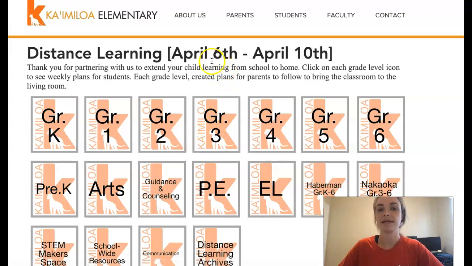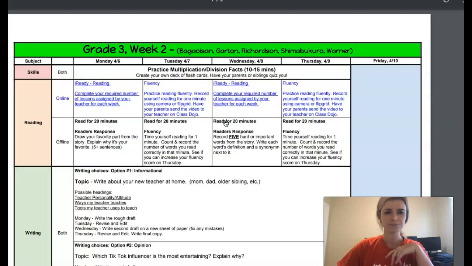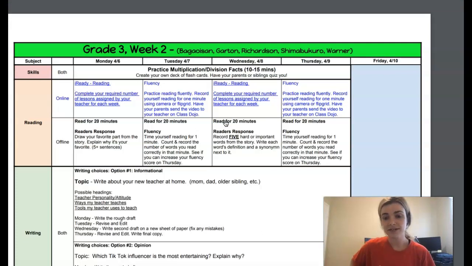So these are the weekly plans for April 6th through April 10th. Like I said, because Friday is Good Friday, we will not have school, so our agenda is only set for Monday through Thursday. So I'm going to click grade 3. Alrighty, so here's our schedule for the week. As third grade teachers, we decided to do something a little different. We wanted to give you reading and writing daily, but for writing, science, and social studies, we wanted to give you guys a week to do it. So you guys have 4 days to do it instead of it broken down daily.